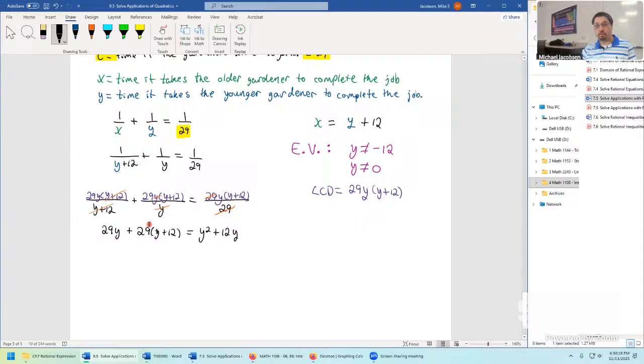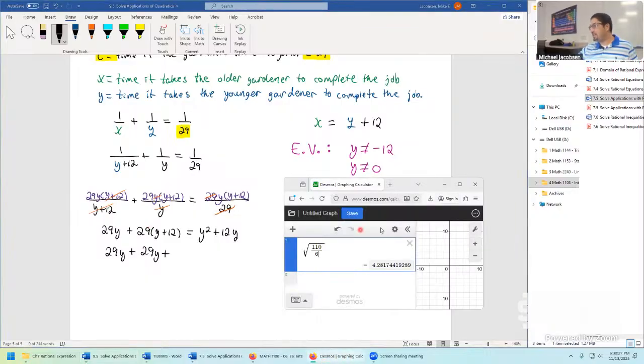So let's first distribute 29 here and start simplifying. 29y plus 29y plus a large number. Here's the standard reminder: don't forget to bring your calculator to exam 3. It's for situations like this. 29 times 12 comes out as 348.